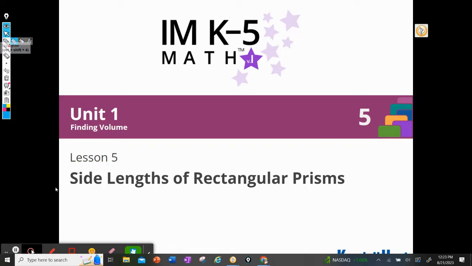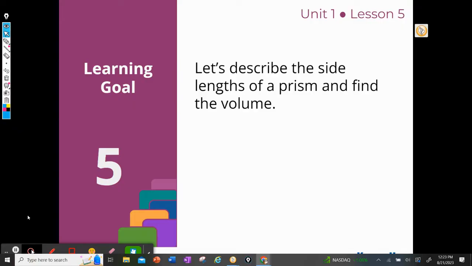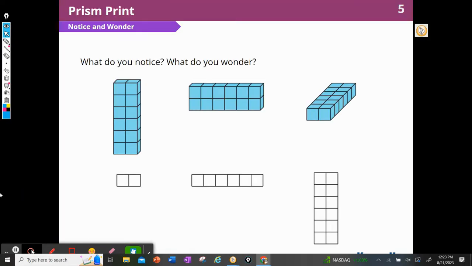So we've been working with rectangular prisms for a couple of days now. We're going to describe the side lengths of a prism and find the volume. So we're going to start off with a notice and wonder warm-up. What do you notice? What do you wonder? Think about that for a minute.